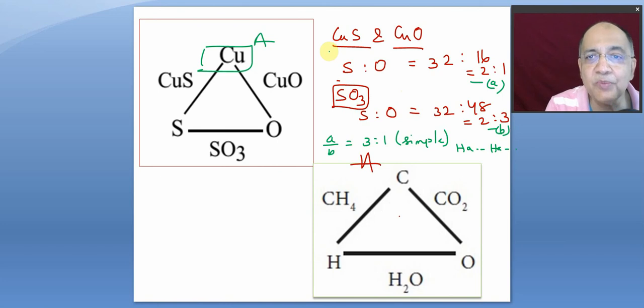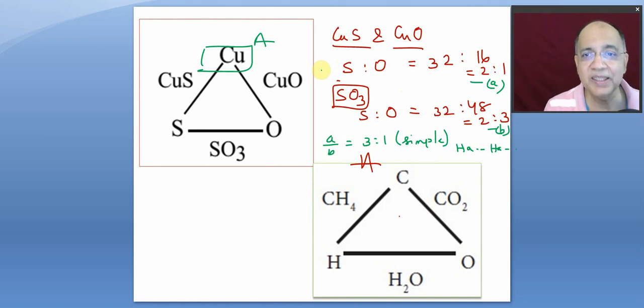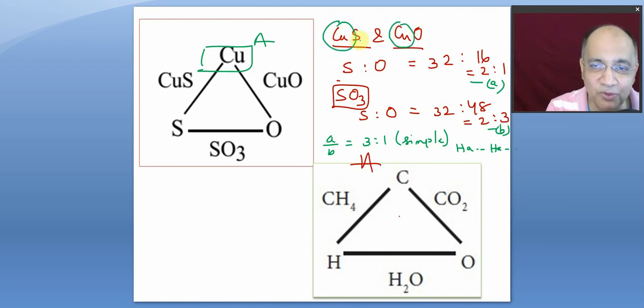Because if you analyze from the molecular formula, there is always a simple ratio relationship in the molecular formula. The stoichiometry has been established. So S is to O, it is 32:32. In this case, copper is 1 atom. So the ratio of sulfur and oxygen masses will be 32:16. Here is only 1 atom, so 32:16, 2:1.